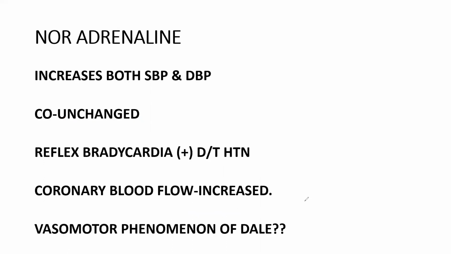So now what are the points for noradrenaline? It increases both systolic and diastolic blood pressure. That is the reason why it is used in most of the shocks. And cardiac output, CO, is unchanged, it remains the same, and it produces bradycardia due to hypertension. Next, coronary blood flow is increased. And what about the vasomotor phenomenon of Dale? I already told you people that the vasomotor phenomenon of Dale, vasomotor reversal, is shown only by adrenaline, not by noradrenaline. So noradrenaline will not show this vasomotor phenomenon of Dale.